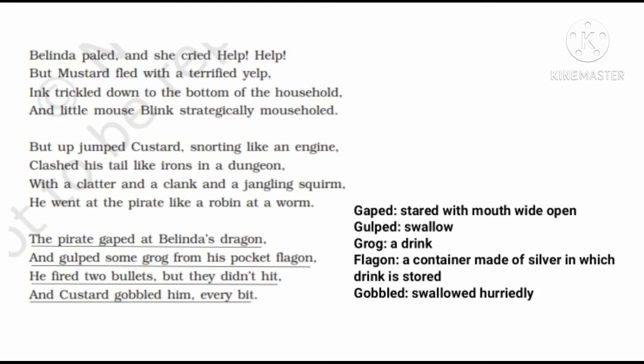Gobbled means swallowed hurriedly. In stanza 11, the poet says that the pirate got so shocked by the dragon's reaction that he opened his mouth wide with shock. To gather some strength, he drank some alcohol from a container in his pocket. After gathering some courage, he fired 2 bullets at the dragon but missed it. Custard the dragon ate every bit of this fierce-looking pirate.